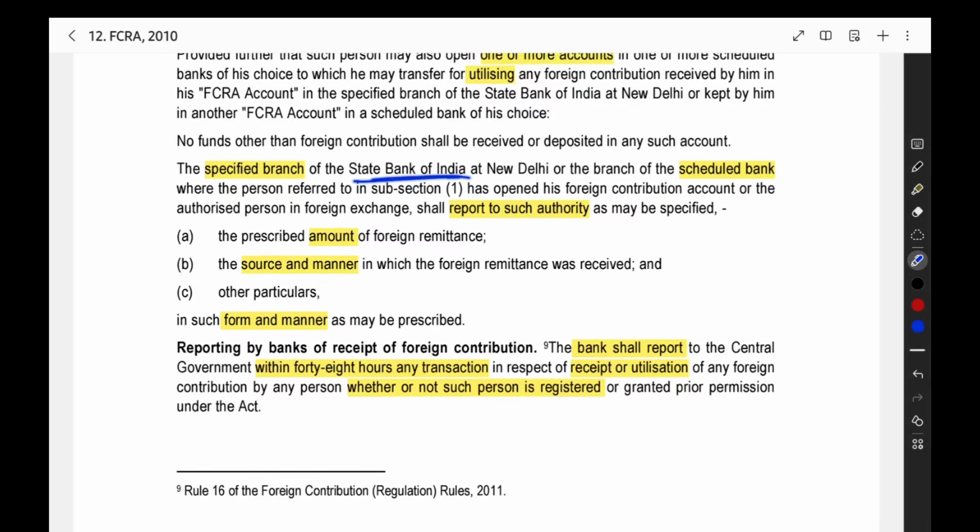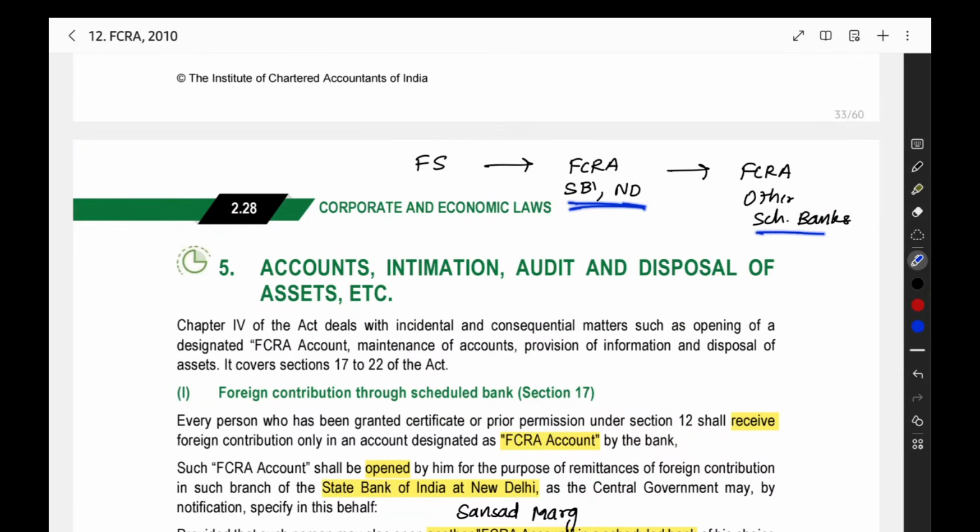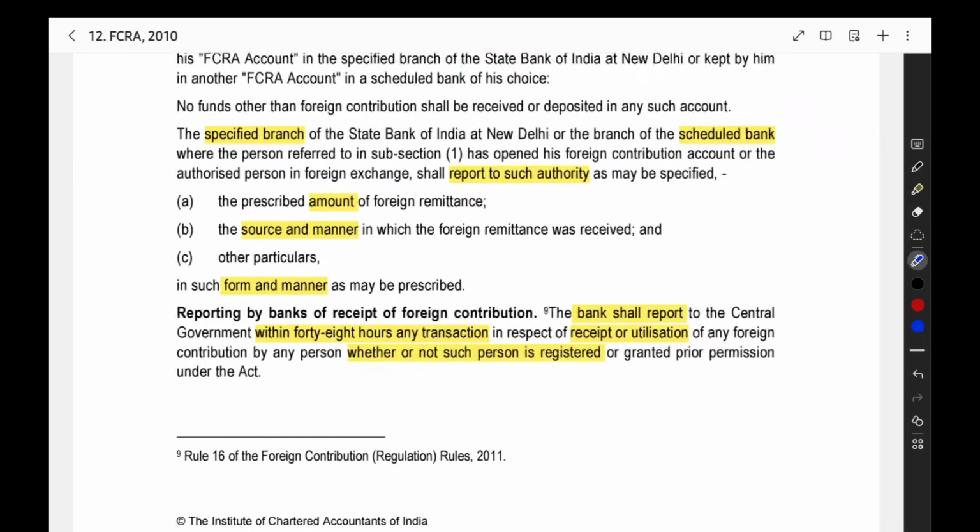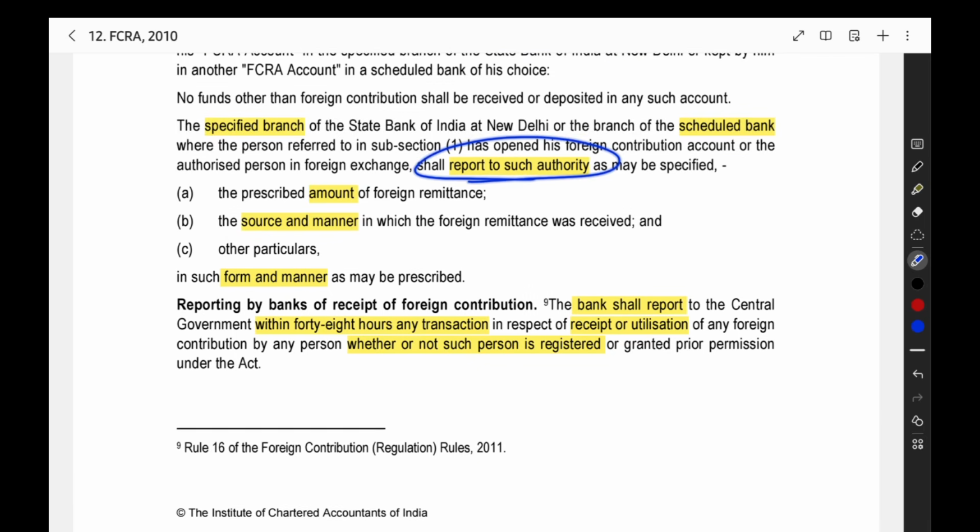Then the State Bank of India branch, the New Delhi branch, and the other scheduled bank where you are having the account: the bank branch should report to the authority. What should they report? The amount of foreign remittance, how much they got, the source of the remittance, and other particulars. Everything they have to report to the authority.